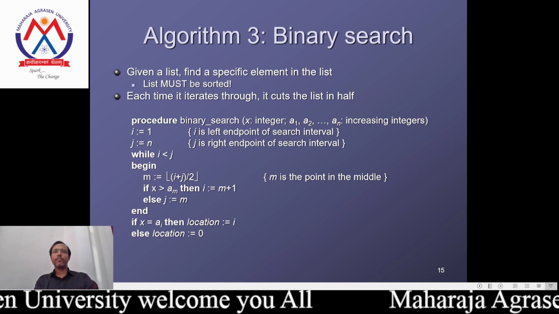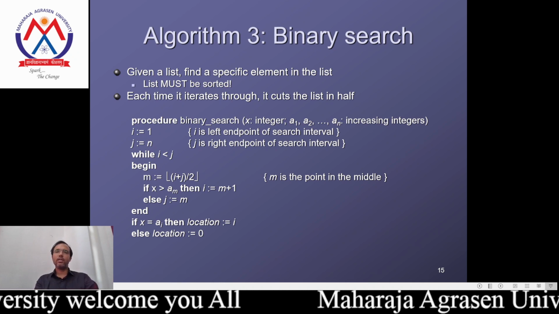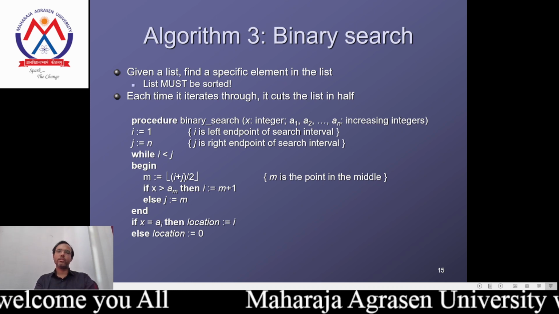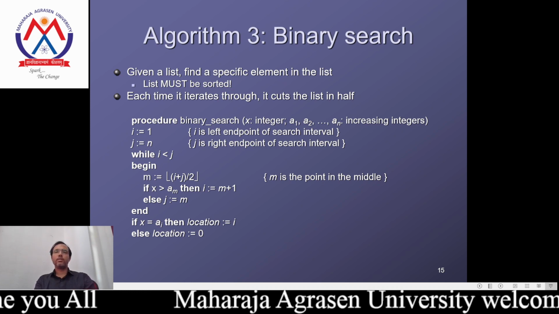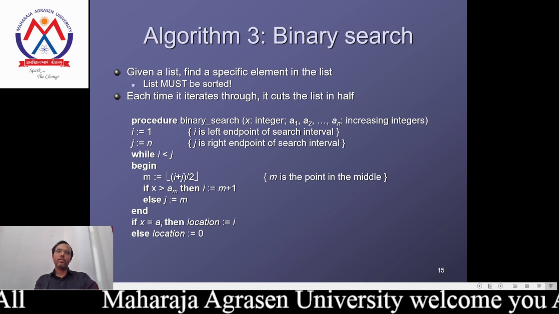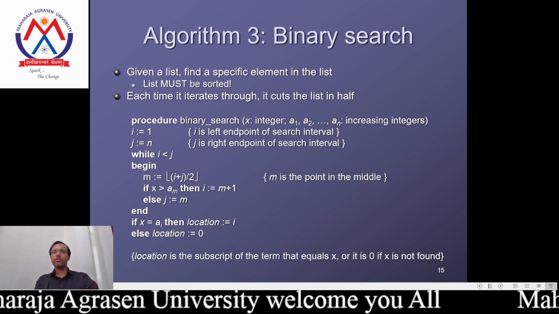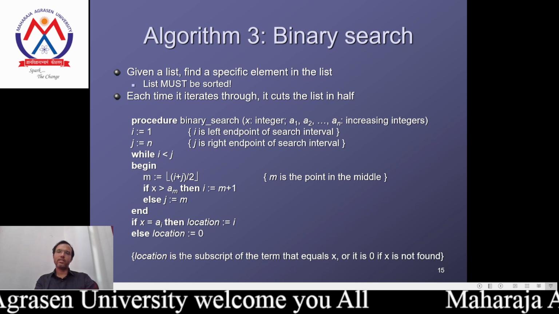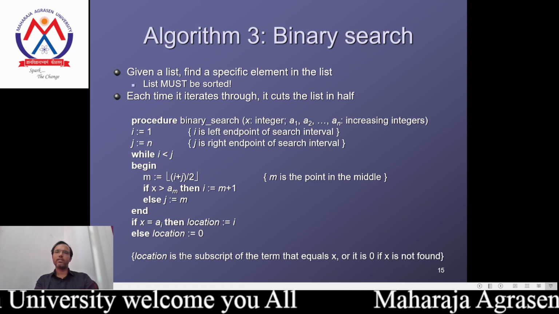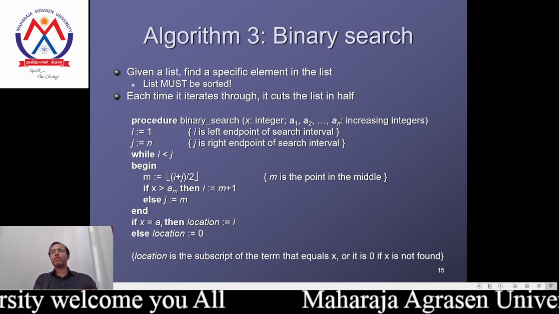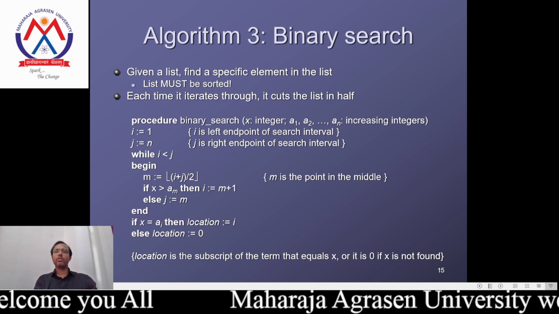And considering while i is less than j, because we have to consider the element always being in the higher one. Next, we return the location of the element that equals x, and 0 if x is not found, the same as in the linear search. If the location isn't found, the location will be 0.